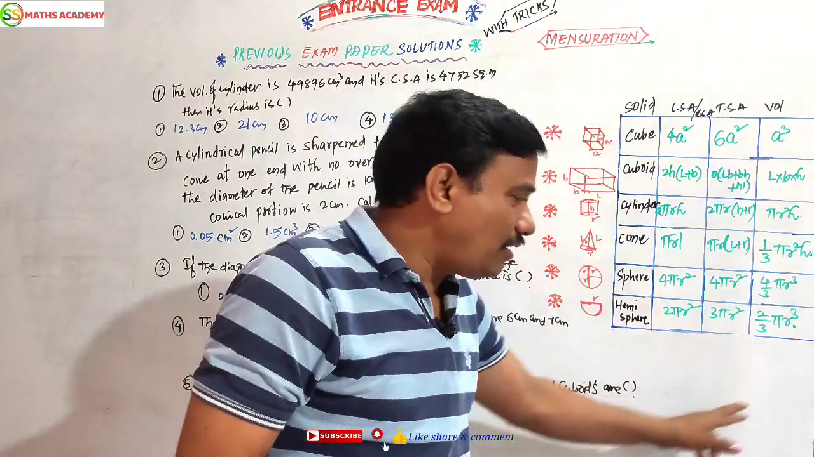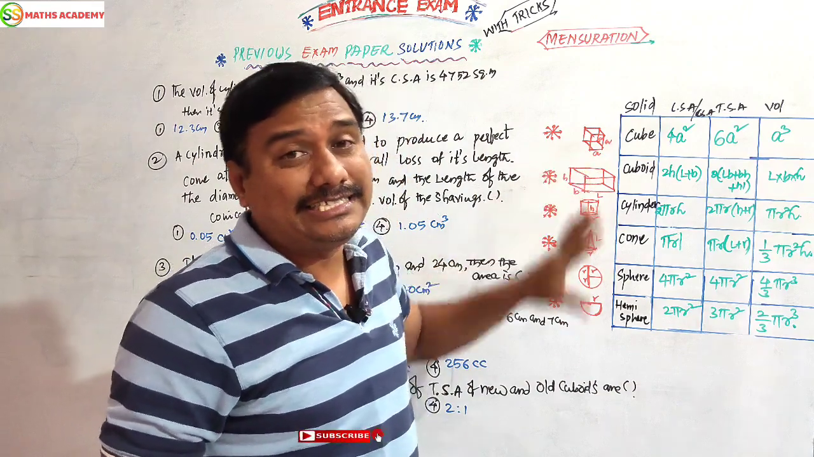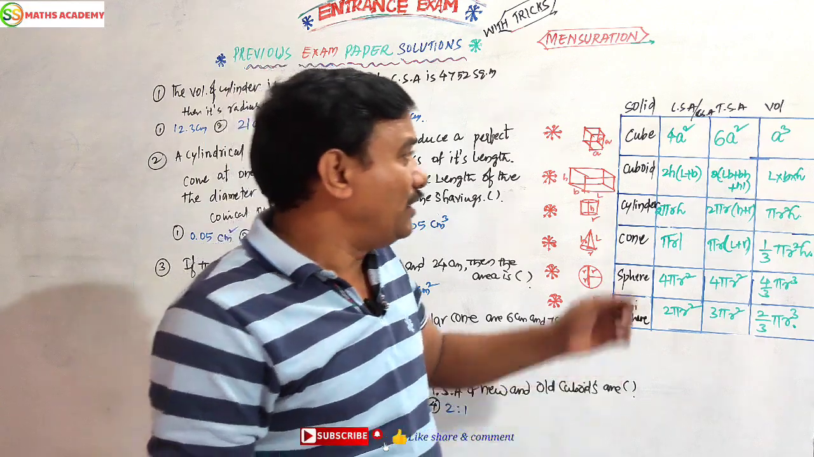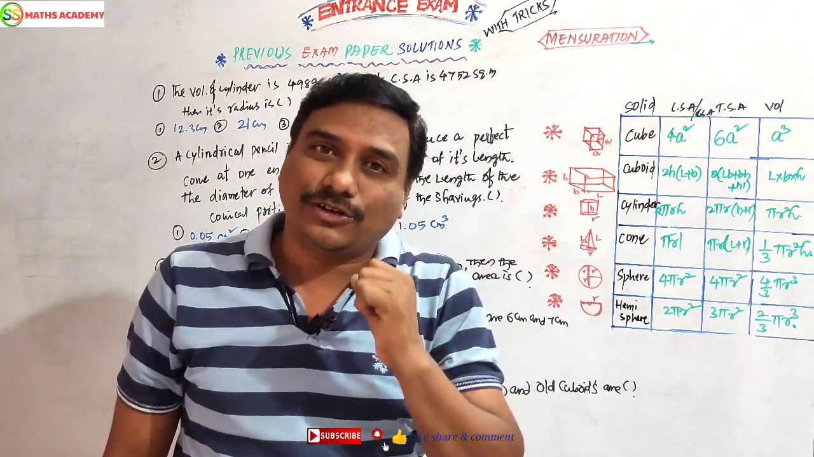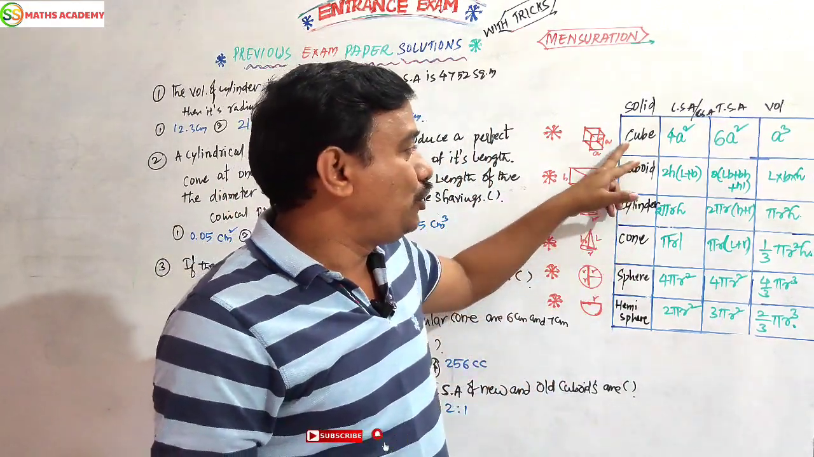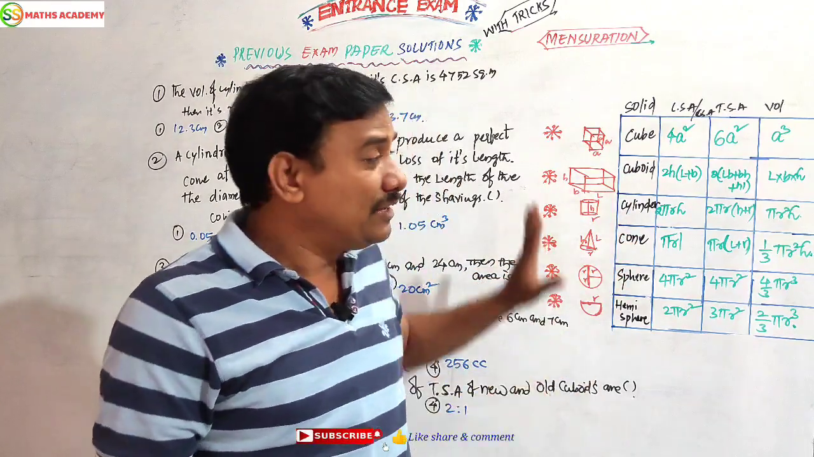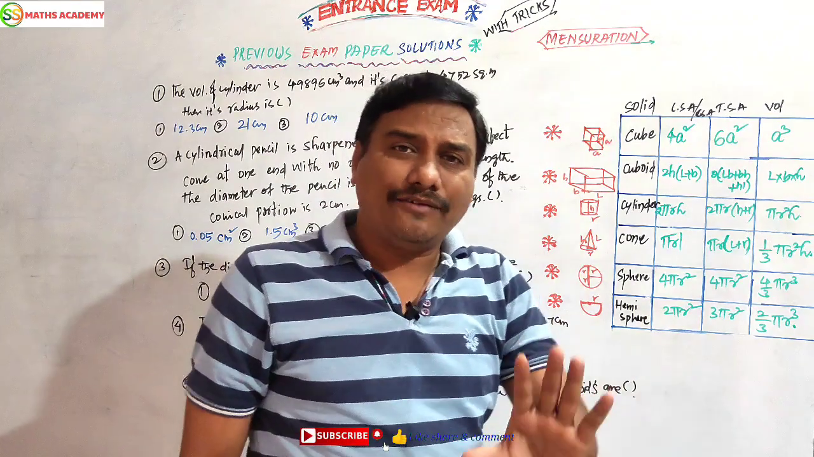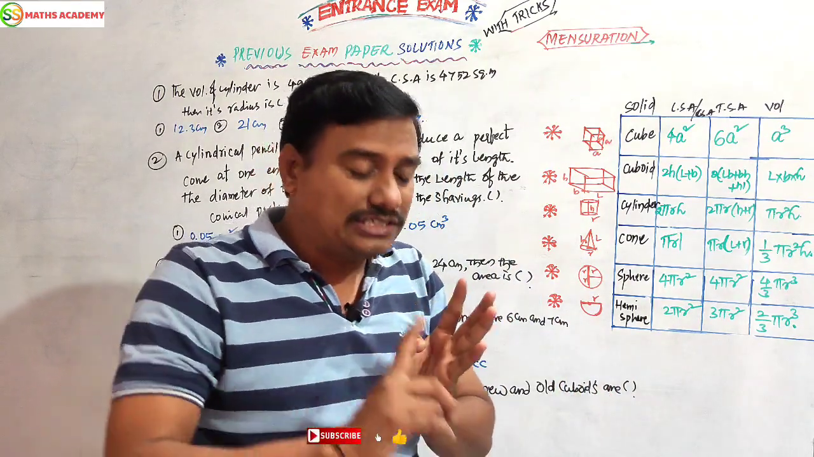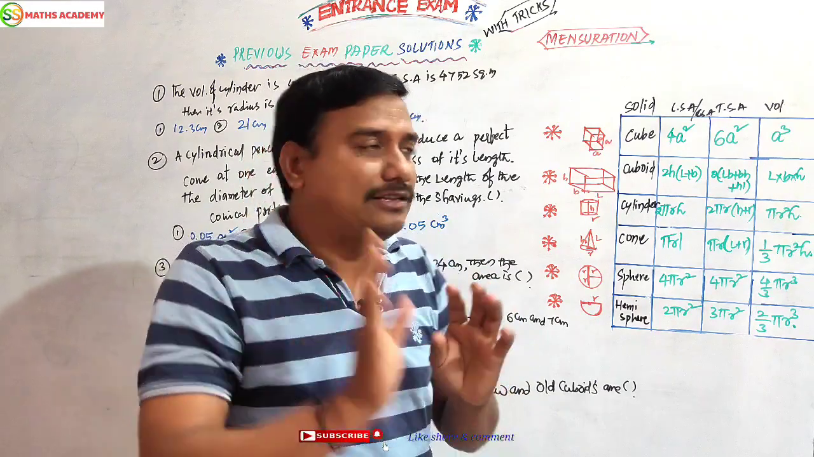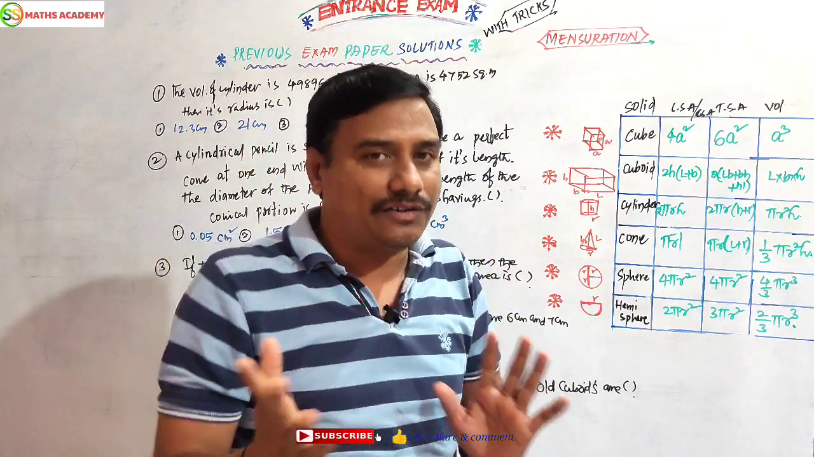Here, mainly 6 solids are there. Solids have a fixed shape. What are the solids? Cube, cuboid, cylinder, cone, sphere, hemisphere. These all have lateral surface area, total surface area, and volume. These are the formulas. If you know them in your mind, then you will be able to solve the problems.